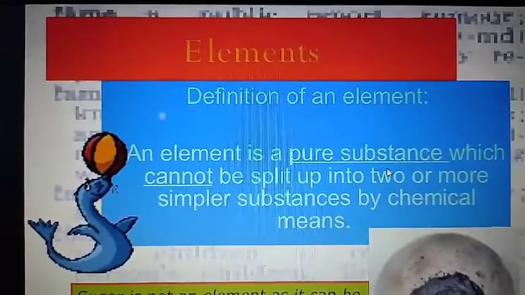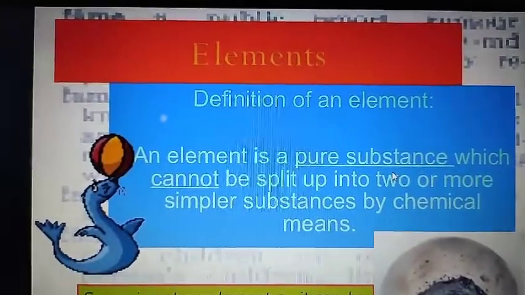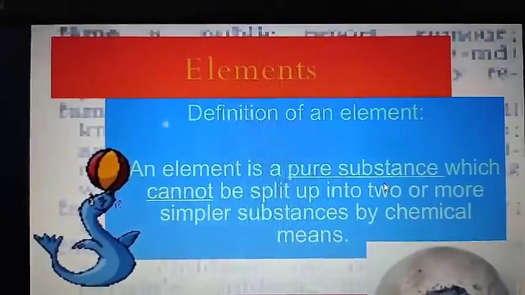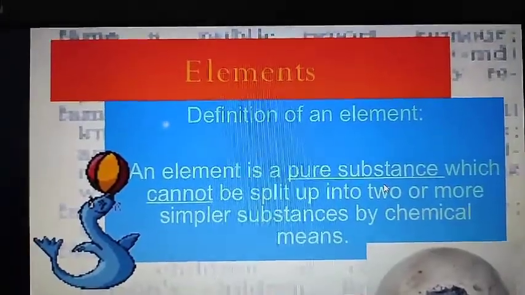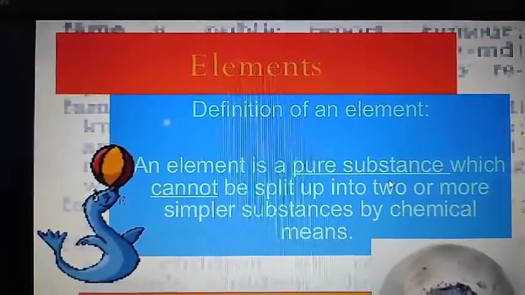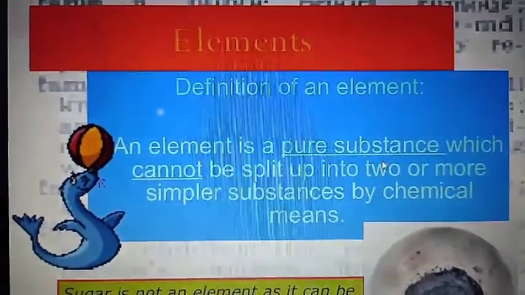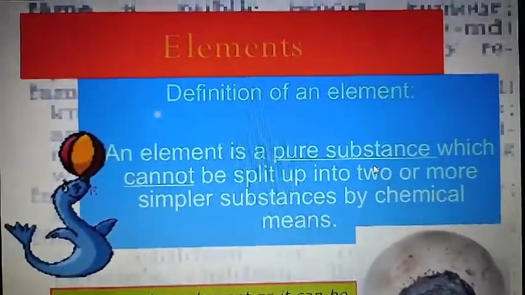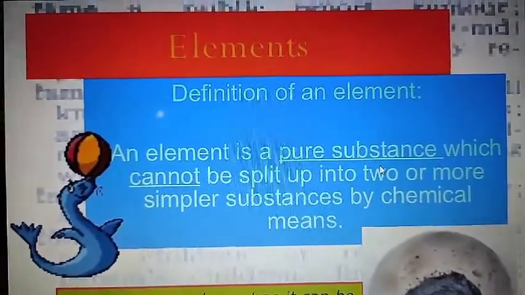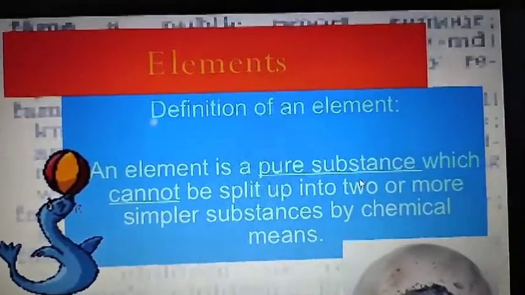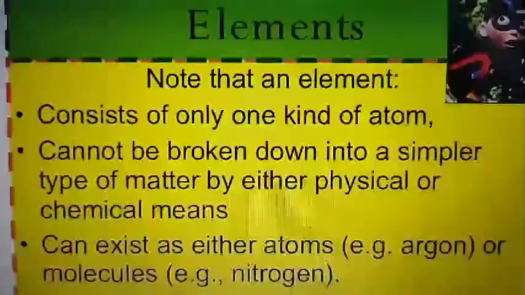The percentage of oxygen in the earth's crust is 46.6%. After that, which is the second most abundant element? Silicon is the second most abundant element and the percentage is 27.7%. So these are the two most abundant elements found in the earth's crust.